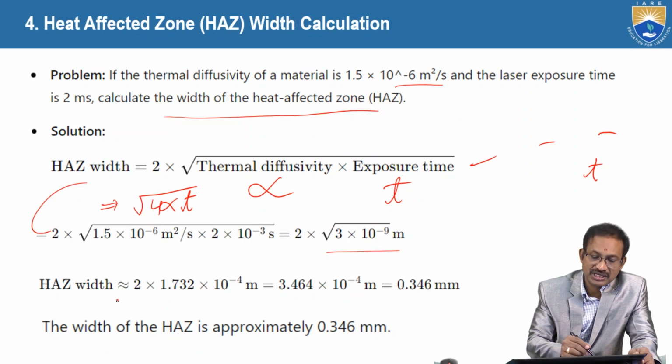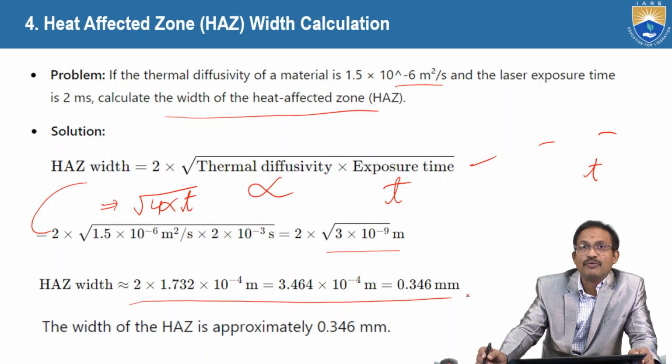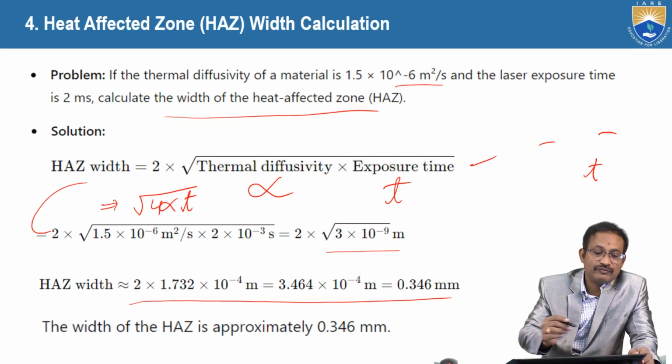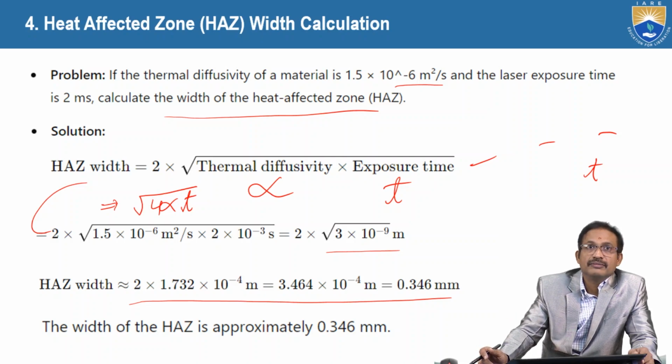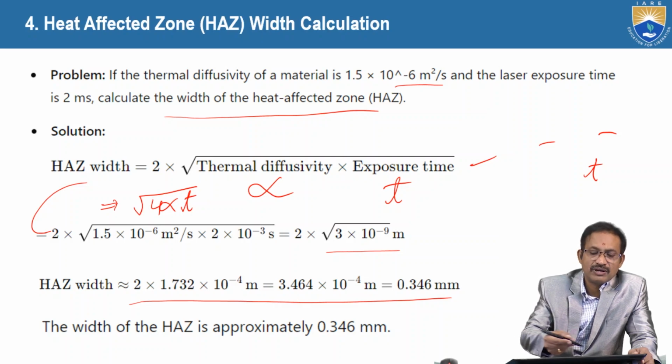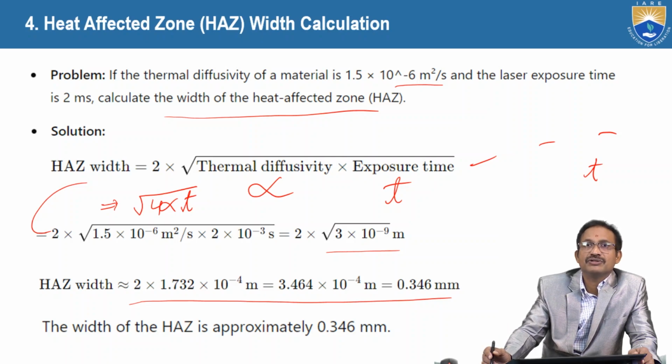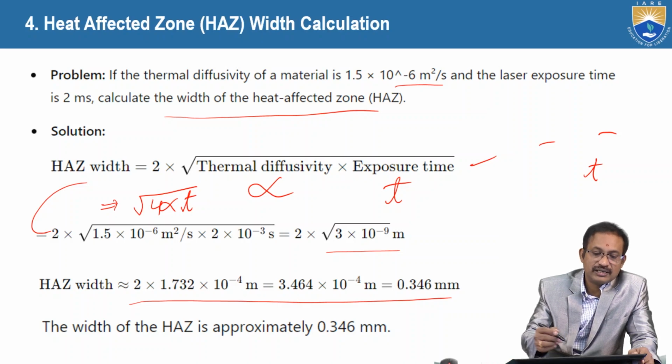Upon simplification we get 0.346 millimeters. So for heat affected zone, the formula is square root of 4 times thermal diffusivity into exposure time. Either you can use that formula or 2 into square root of thermal diffusivity into exposure time, no issue.